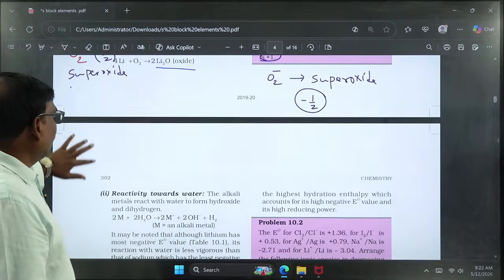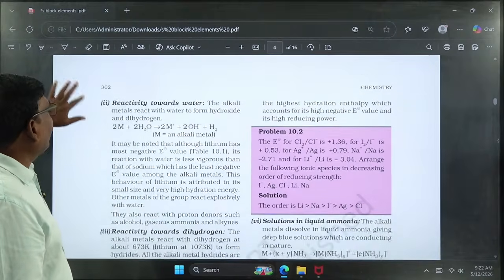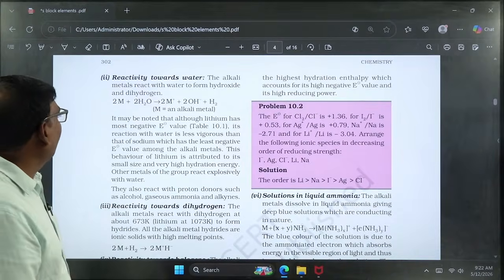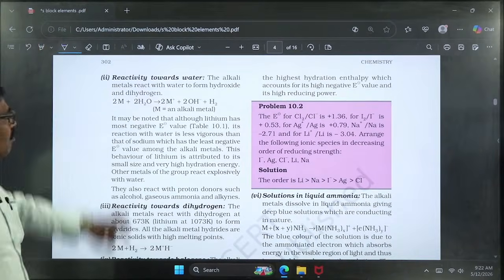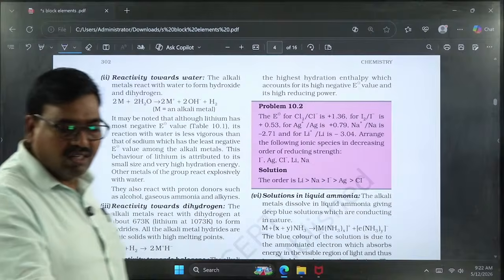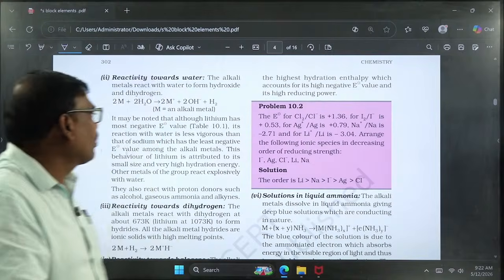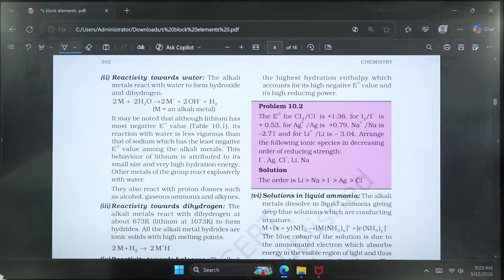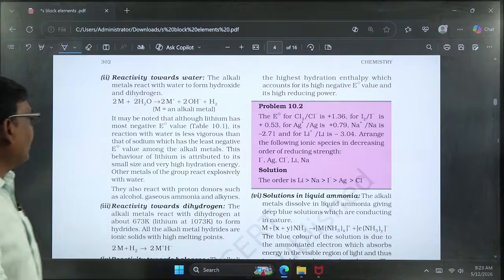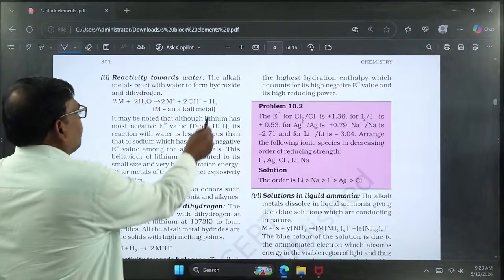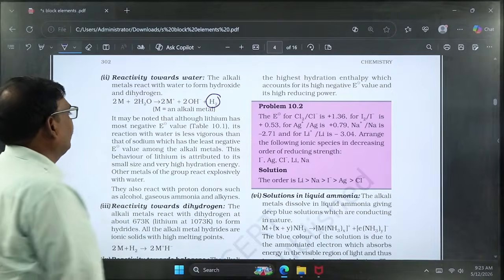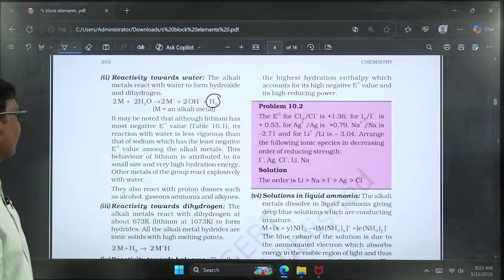After that, the second reaction: reactivity towards water. Alkali metals react with water and form hydroxides. Generally, hydroxides possess basic nature. So alkali metals form basic hydroxides along with the liberation of hydrogen gas.